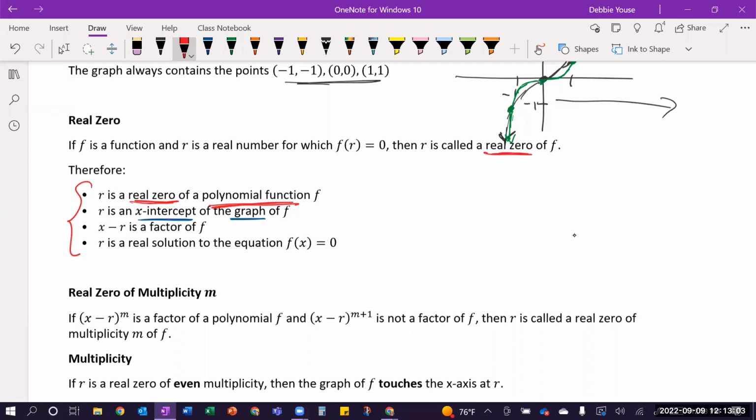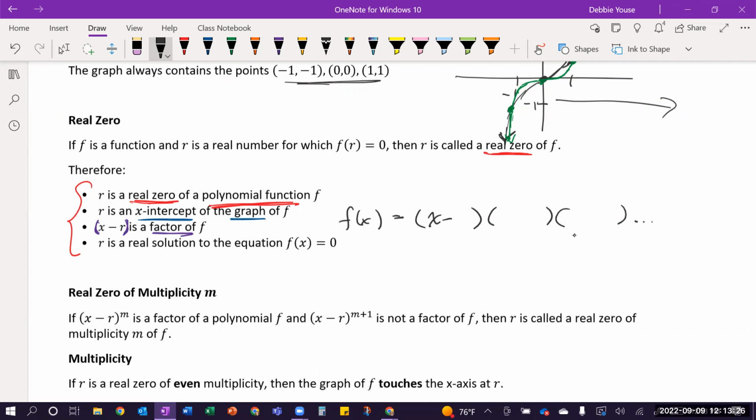And then we can also refer to, and I'm going to put this in parentheses because I think that helps some students visually, x minus r is a factor of your function. So you can take a function and have it in factored form. So you might have a series of these parentheses, and you might have multiple factors.